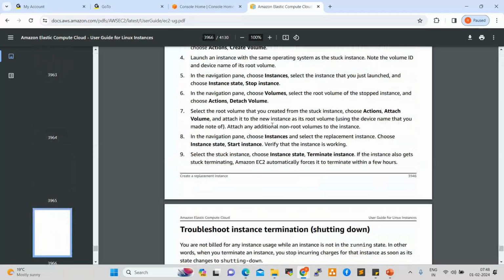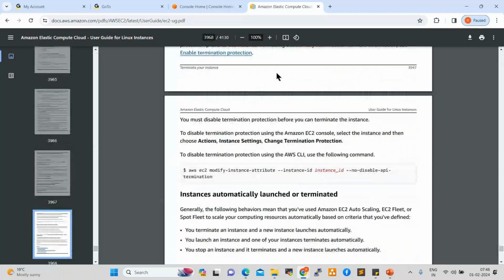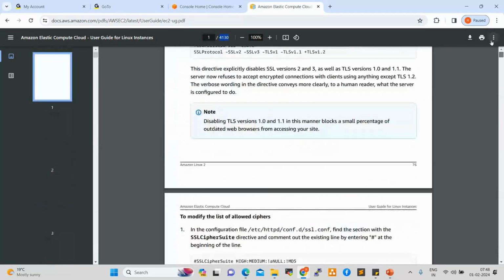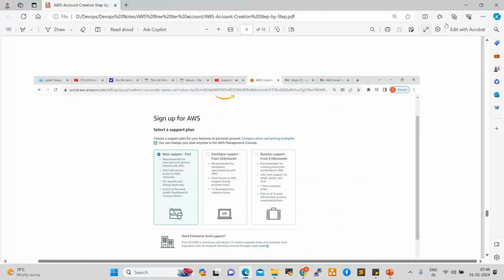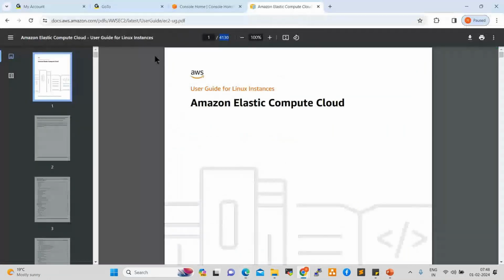Okay, so this is the official document, but see here, 4,130 pages are there. It's a very big document. Whatever document you require, you can download from this official site. Many documents are there.